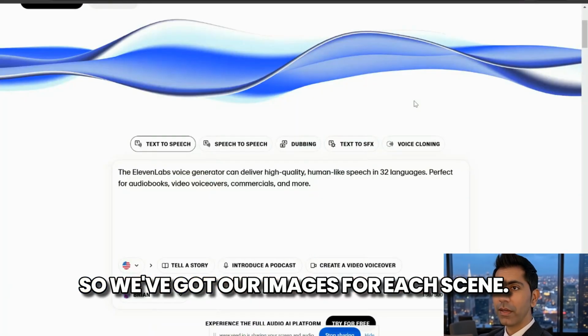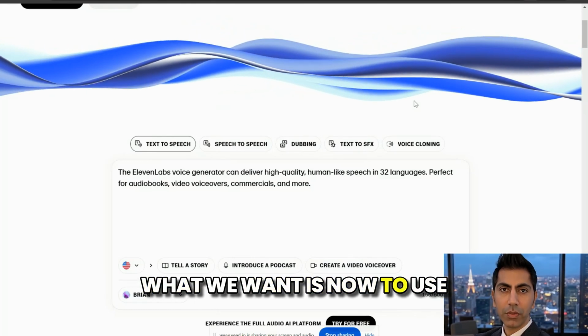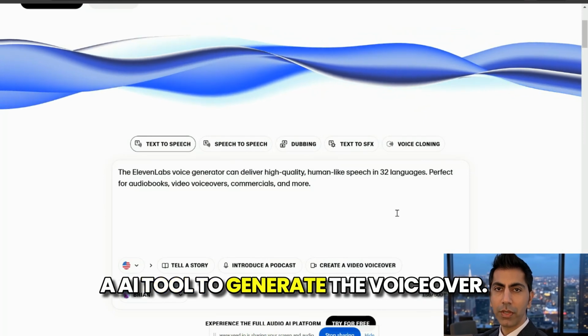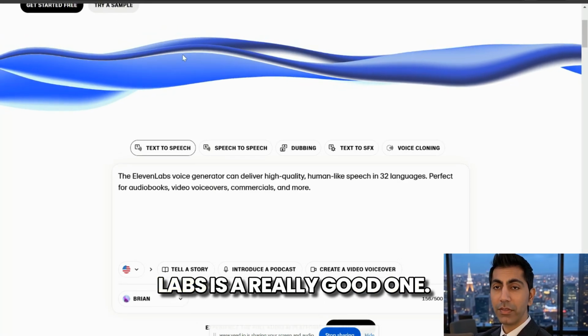All right, so we've got our images for each scene. What we want now is to use an AI tool to generate the voiceover. There's a bunch of these, but 11 Labs is a really good one.